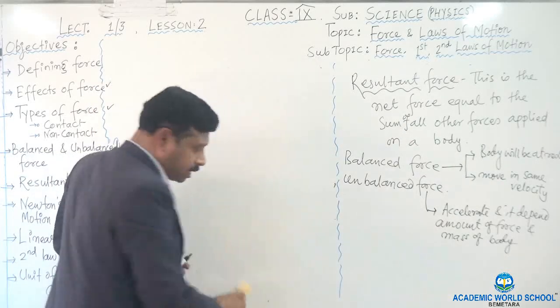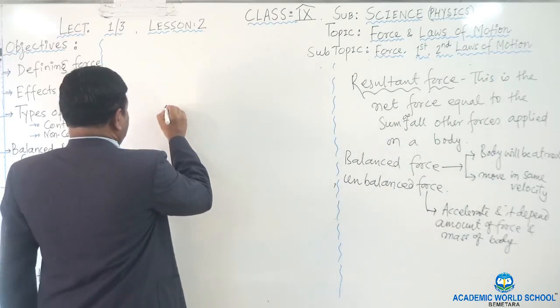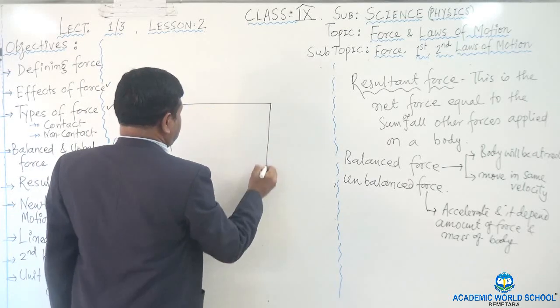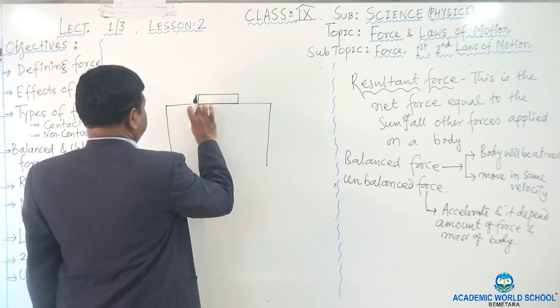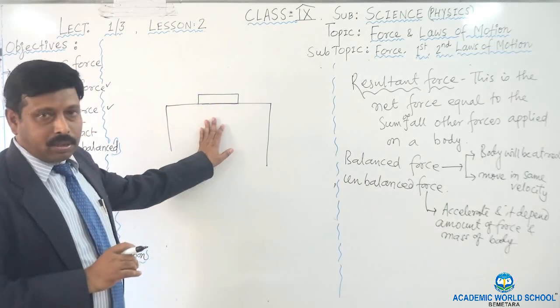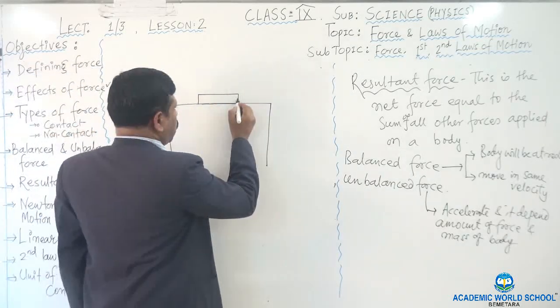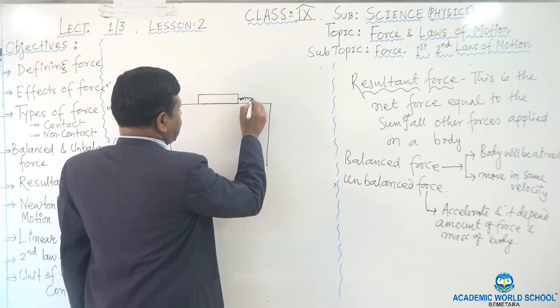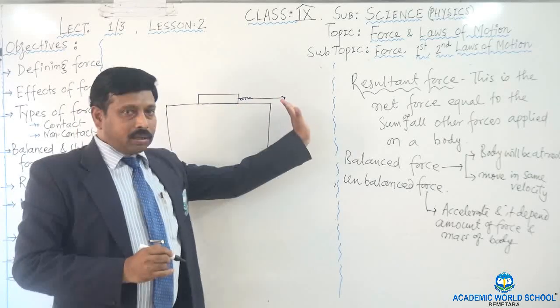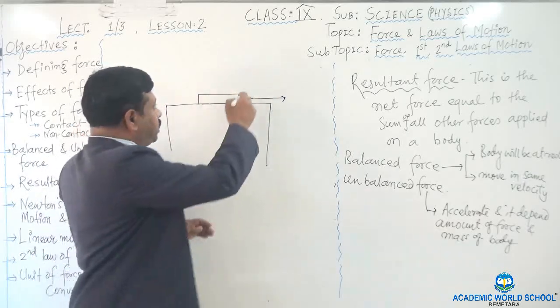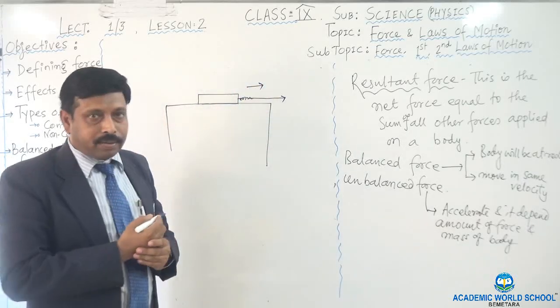Suppose here there is a table like this. Here there is a table, okay, and on the table there is a body being kept. Let me tie a rope here, and if I pull the rope along the right hand side, the body will move in this way. Right?